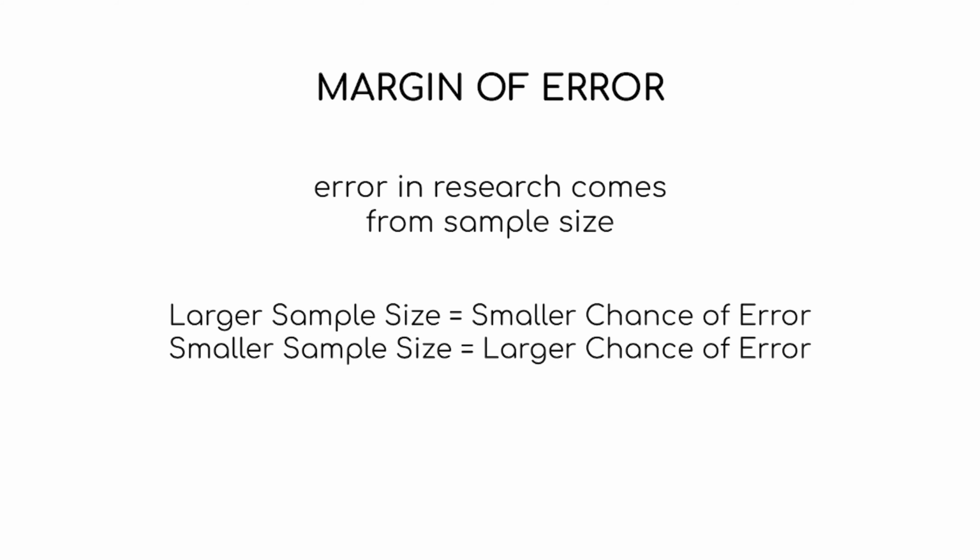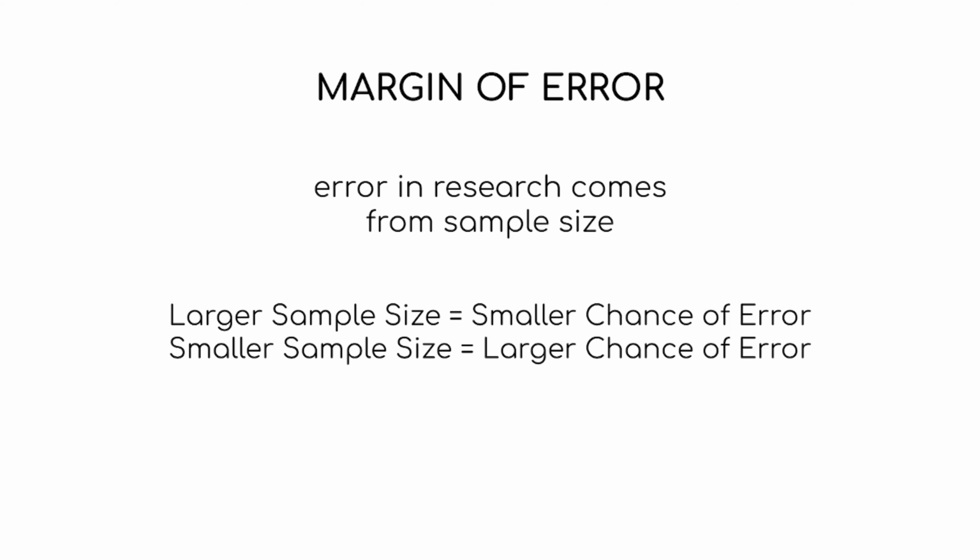So that means if you have a really big margin of error, more likely than not, that's probably because you have a really small sample size. And of course, the opposite applies. If you have a really small margin of error, that's probably because you're going to have a really large sample size.